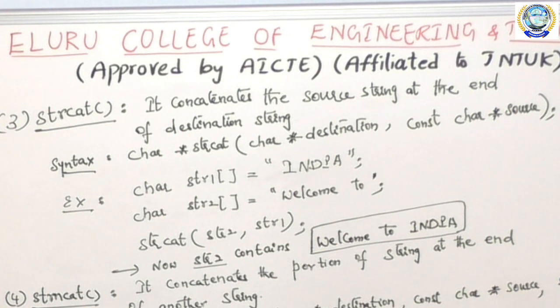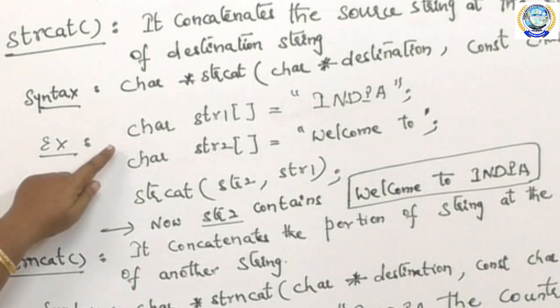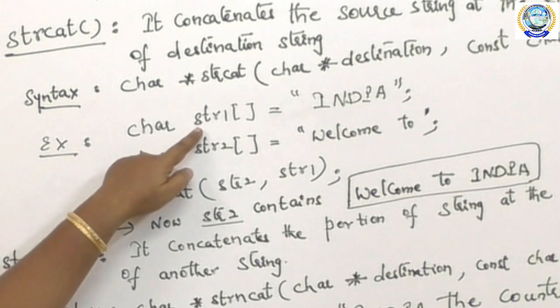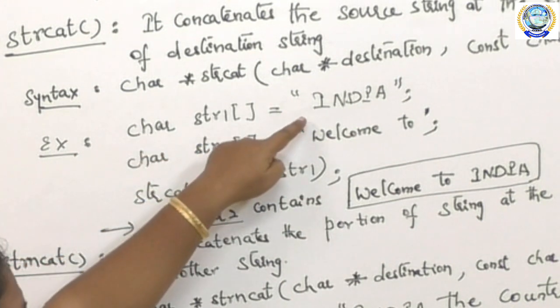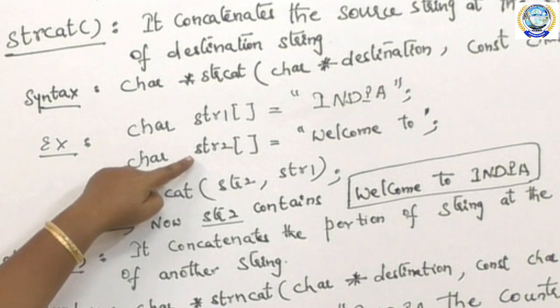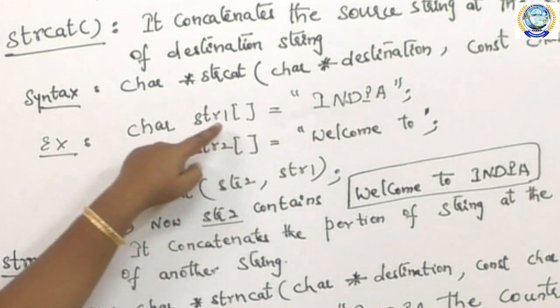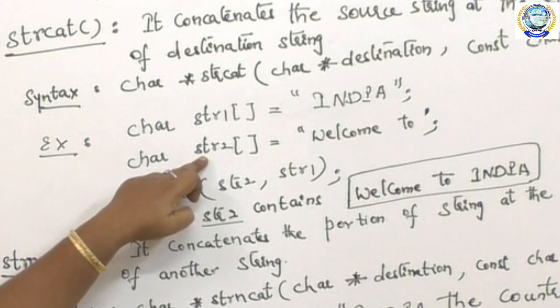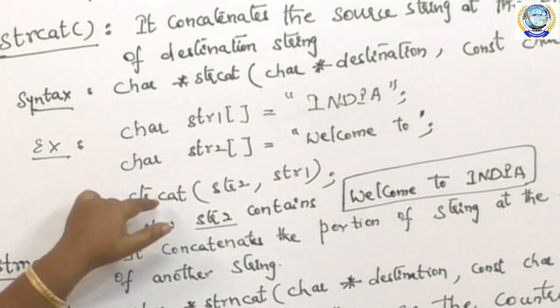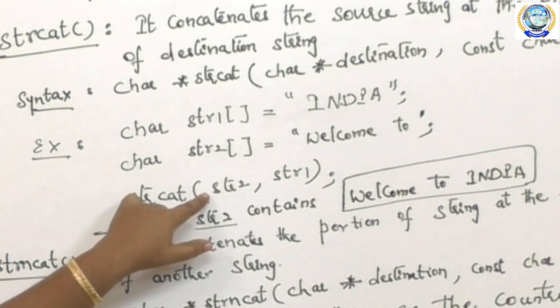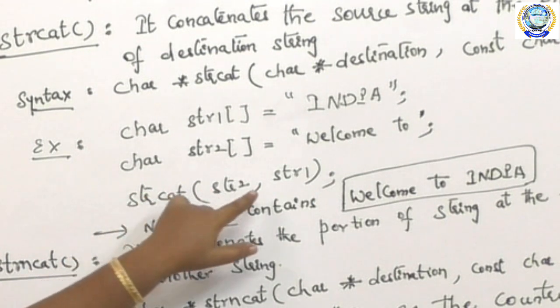Say for example, here I have given two strings: str1 contains the string India, and str2 contains the string welcome to. The strcat function works as strcat(str2, str1).